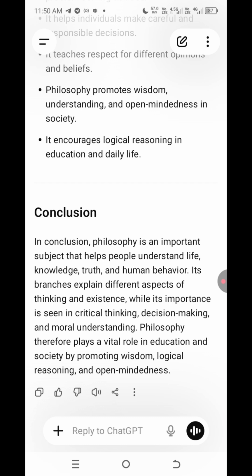Just ask for the main points. Every topic should have some important tips, important branches and definitions that you should know if you actually learn that particular topic. So you don't need to just learn the definition alone. You need to know the main branches, the importance, the impact of it on society and everything. So this is how you do research on a topic.